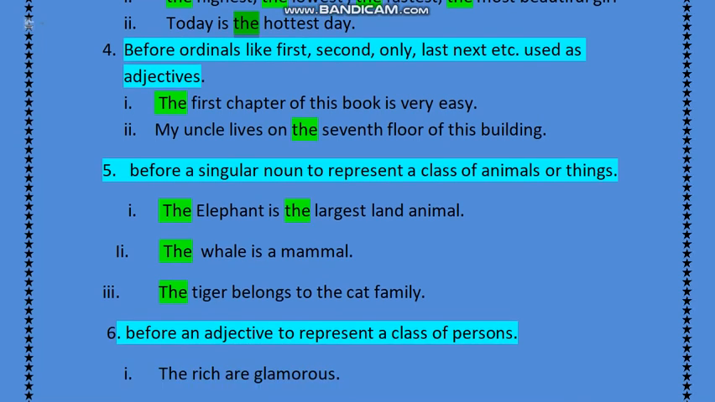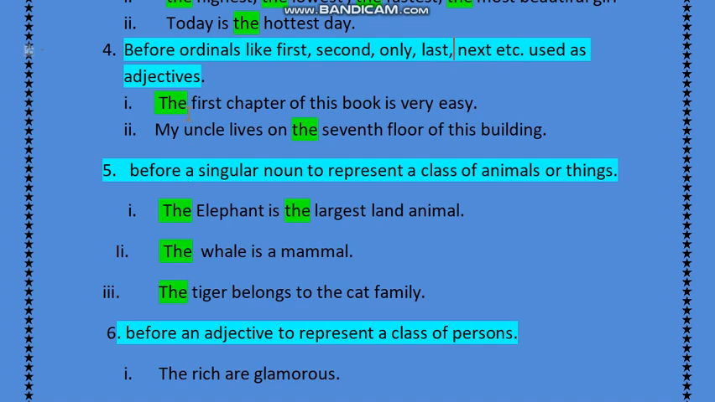Switch to rule number 4. Before ordinals like first, second, only, last, next, etc. We have some ordinal numbers, and these numbers are first, second, third, fourth, fifth, 6th, 7th, 10th, 12th, 25th. So these numbers are known as ordinal numbers, including only, last, next, etc. If these words come, we apply the before it.